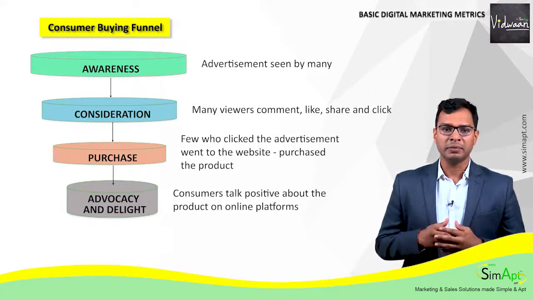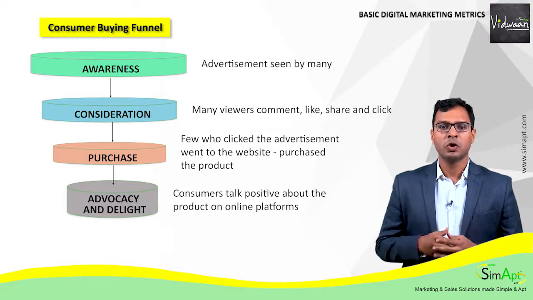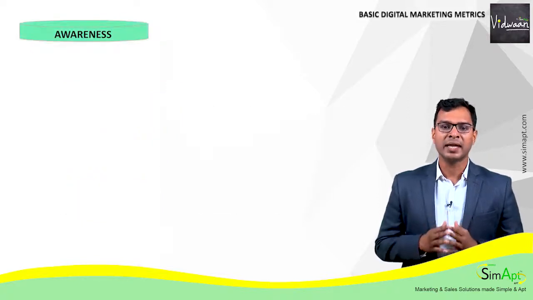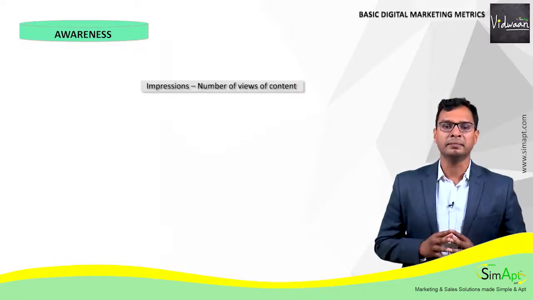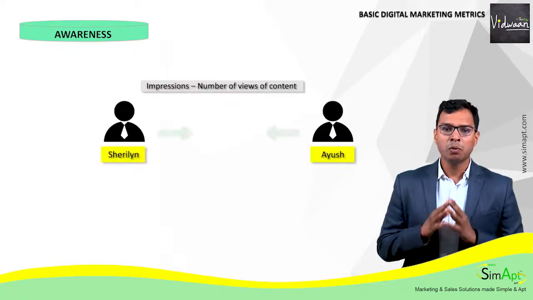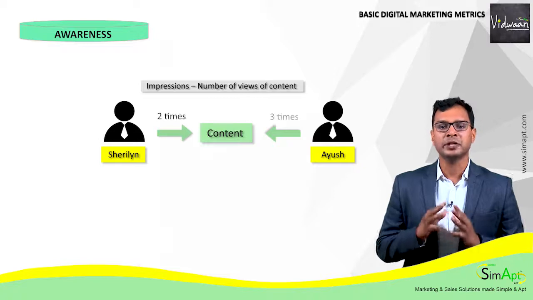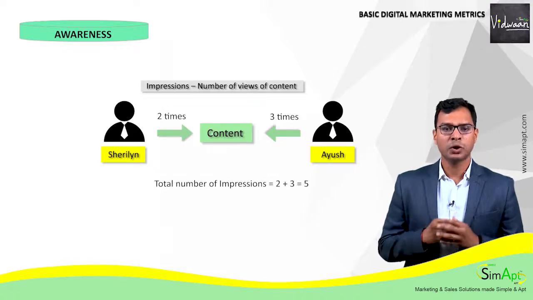You see an online advertisement to become aware of a brand, new product, offer, latest update, etc. You have moved to the first stage of the consumer funnel, that is awareness, by looking at the advertisement and reading it. The viewing is called impressions in the digital world. The overall number of impressions is equal to the number of views that your content has garnered. Now, one customer may view your content several times. Let's assume two customers, Sherlyn and Ayush. Both have seen your content 2 and 3 times respectively. Hence, the total number of impressions is 2 plus 3, which is equal to 5.